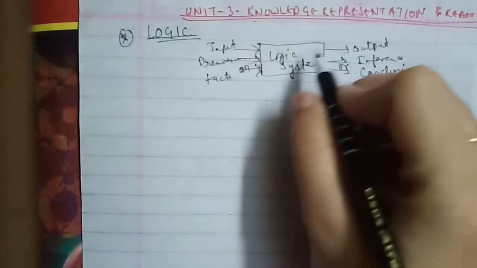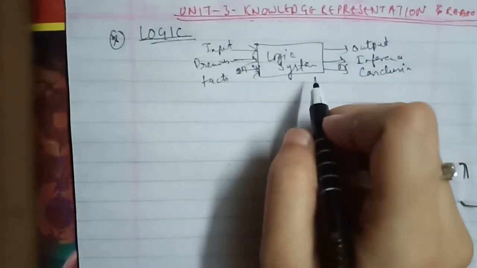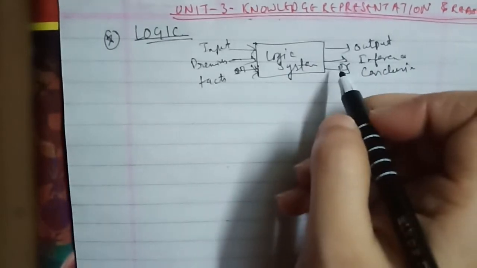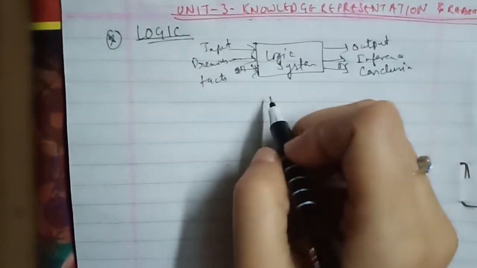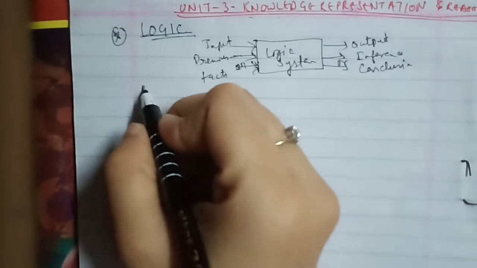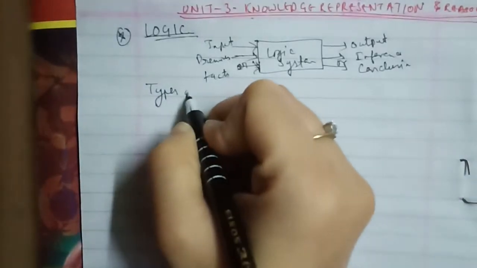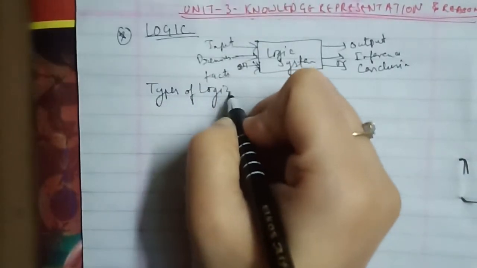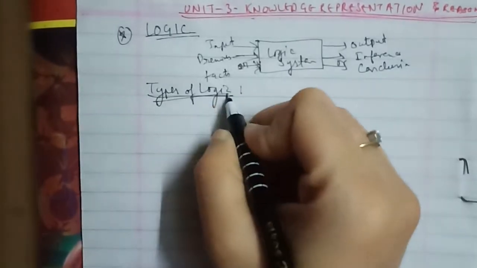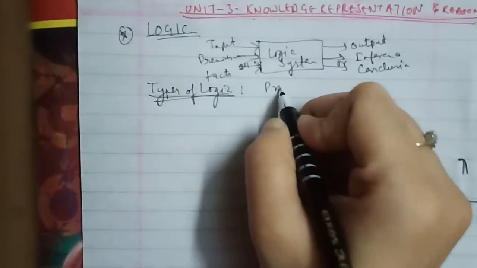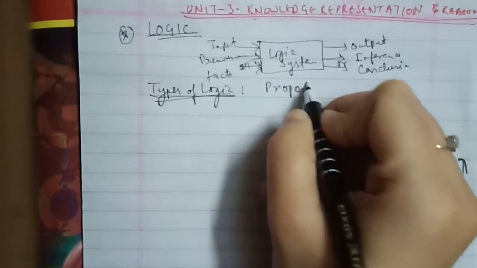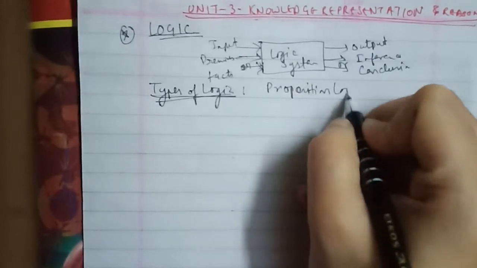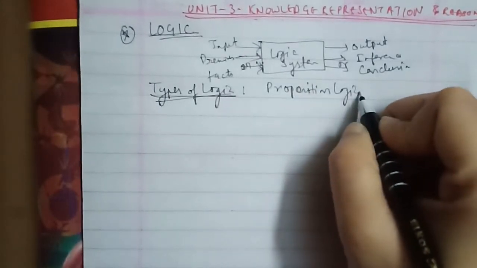Logic can be classified into two categories, propositional logic and predicate logic, and these are the two types of logic we'll discuss. So we have two types: the first is propositional logic, and the second is predicate logic.